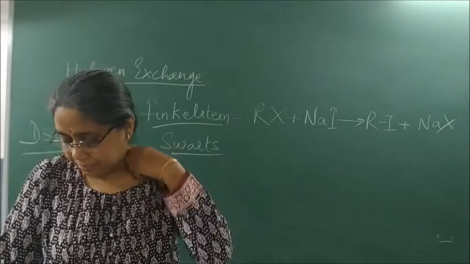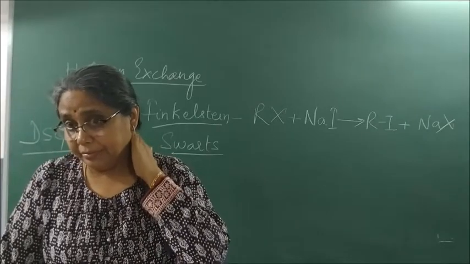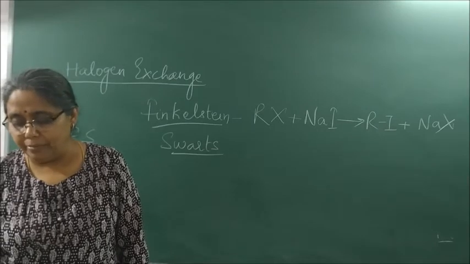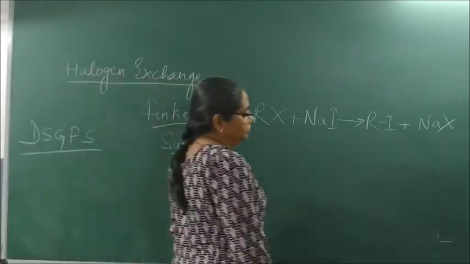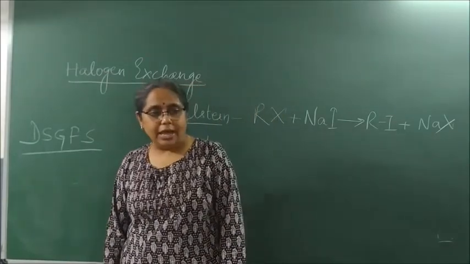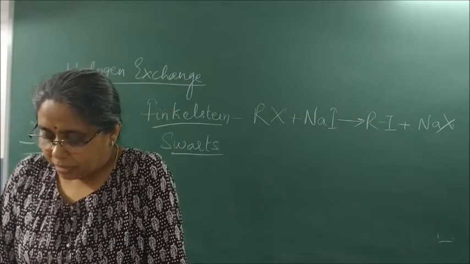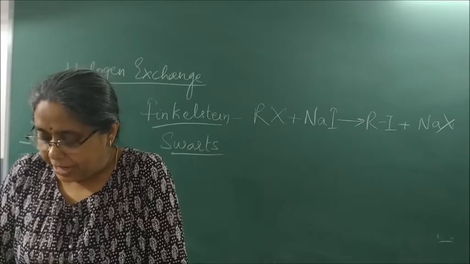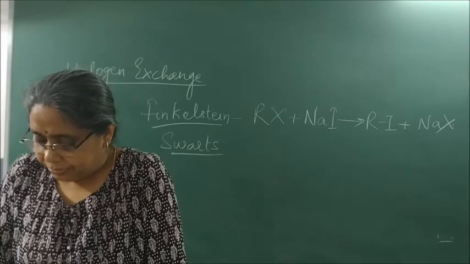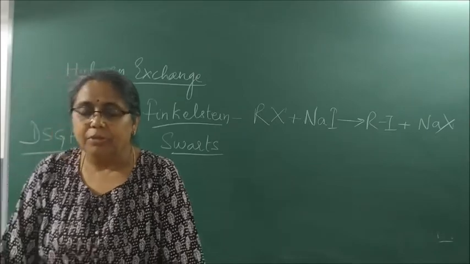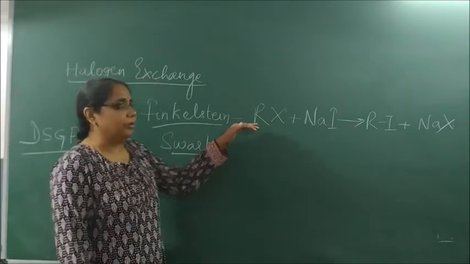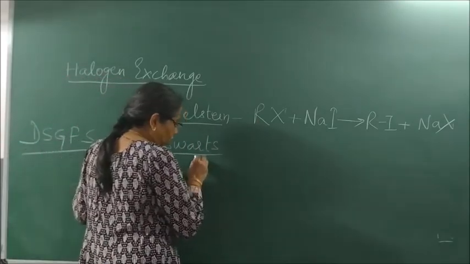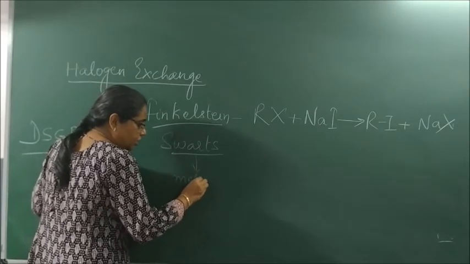Alkyl iodides are prepared by the reaction of alkyl chloride and alkyl bromide with sodium iodide in dry acetone. So for the method of preparation of alkyl iodide, we use Finkelstein's reaction. Now Swartz reaction is mainly for the preparation of